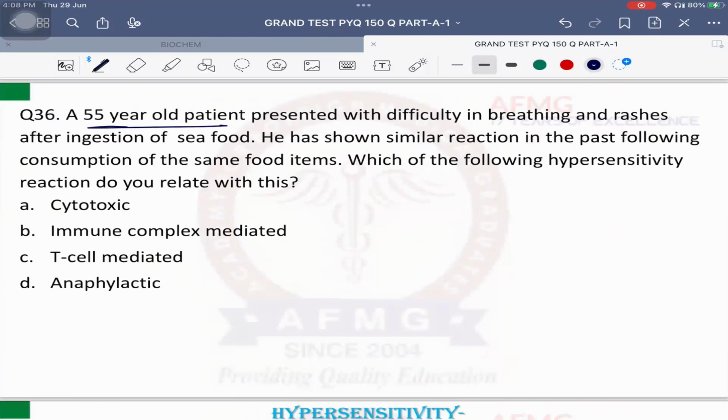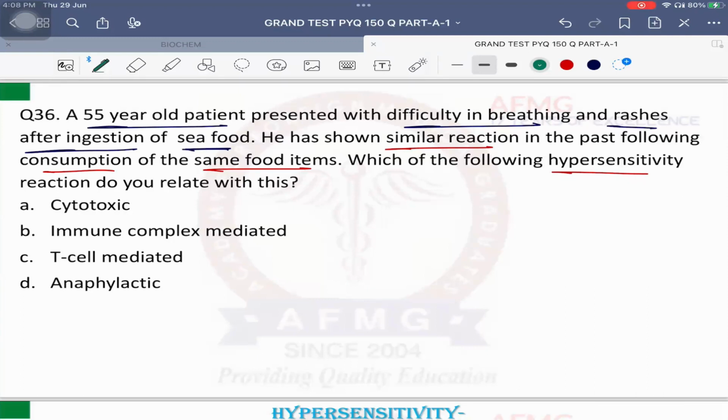55-year-old patient presented with difficulty in breathing and there were rashes after ingestion of seafood. He has shown a similar reaction in the past following consumption of the same food items. Which of the following hypersensitivity reactions do you relate it with? So, एक तो ये या दूसरा bee sting. सरकारी question है तुम्हारे exam. उनको दूसरी आती ही नहीं है, हाइपरसेंसिटिविटी, वो anaphylactic की हर बार पूछते. So either after a bee sting, or after ingestion of some food items.